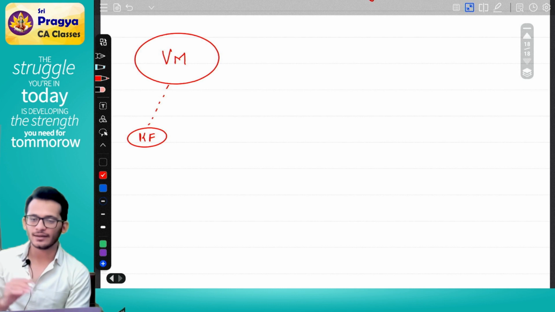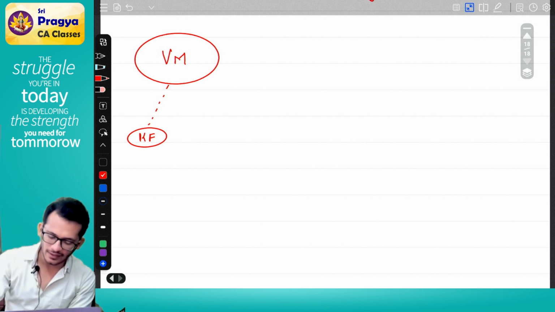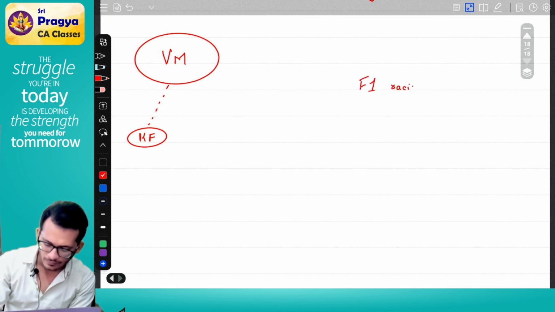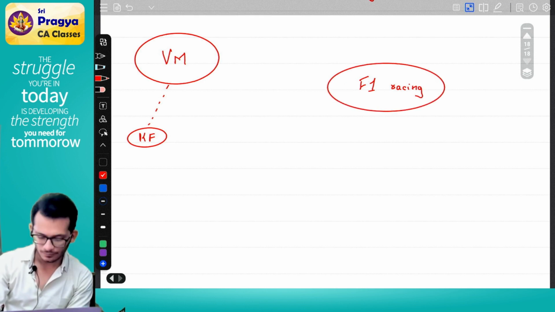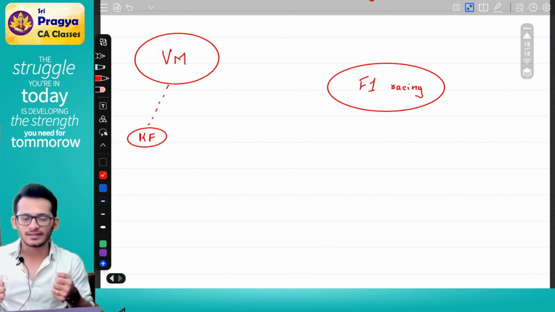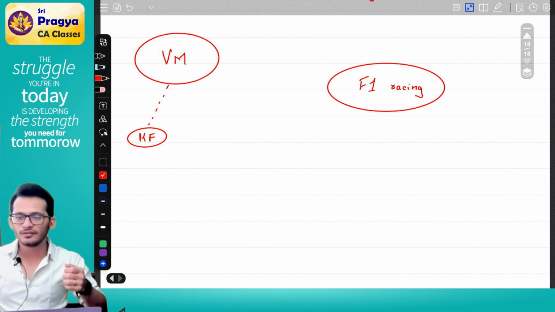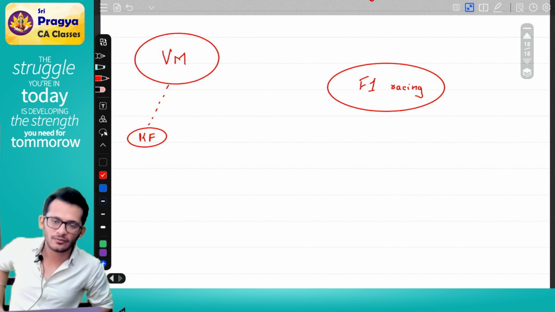One day he decided, I want to spend my money. So he found that in India at that time, there was something called F1 racing going on. Do you know what F1 racing is? F1 racing is car racing. You'll see it in sports channels, they put a ramp, and the cars keep going around on that ramp. So there was an F1 racing going on.